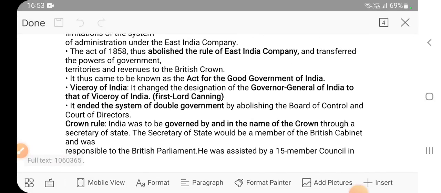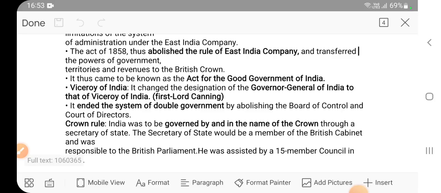Viceroy of India. It changed the designation of Governor General of India to Viceroy. The first Viceroy was Lord Canning. Again, a factual detail. Only the name changed. The position was the same. In fact, the function was also the same.